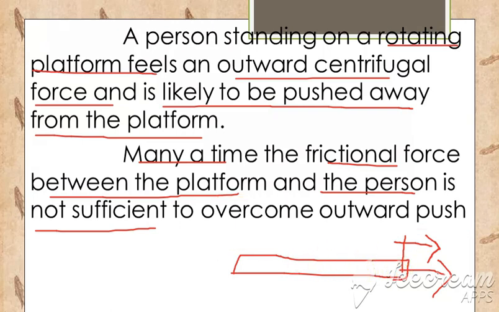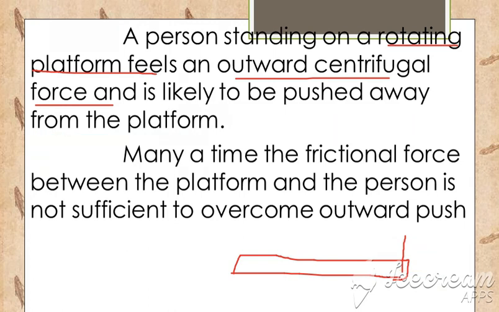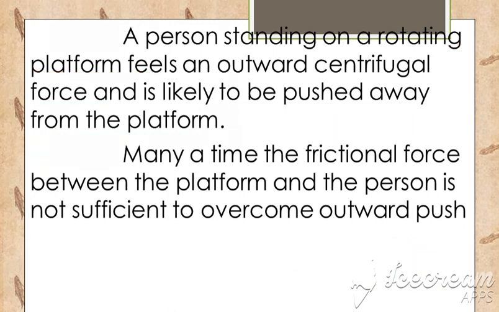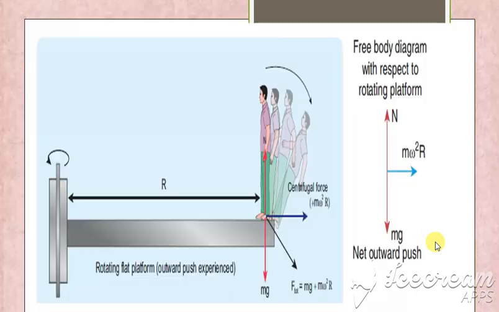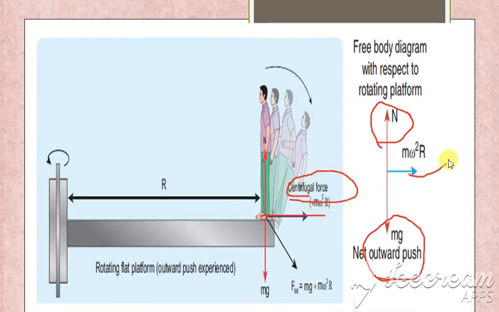Okay, so அப்படி not sufficient இருக்கிறதுனால என்ன ஆகும்னா there is a chance for the person to fall. Okay, so அந்த person வந்து he may fall down. Okay, so this is a platform and over which the person is standing. Okay, so here we have the normal force and the gravitational force. In addition to this, we also have a centrifugal force. Yes, centrifugal force is given by m omega square r. Now this person may fall down because there is an outward push here.